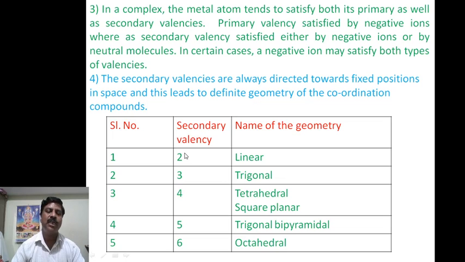I have to also say that if the coordination number is 4, it has a tetrahedral or square planar geometry; either one may be present. If the coordination number or secondary valency is 3, it is called trigonal. If the coordination number or secondary valency is 2, it is a linear structure. If the coordination number is 5, it is a trigonal bipyramidal structure. If the coordination number is 6, it has an octahedral geometry.